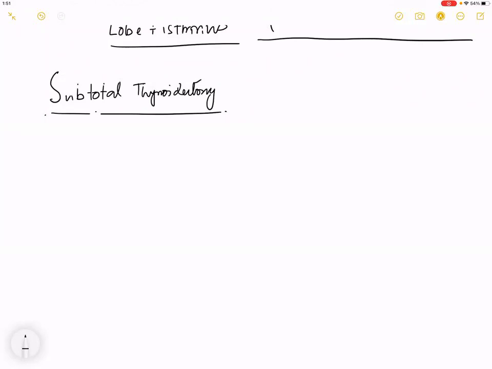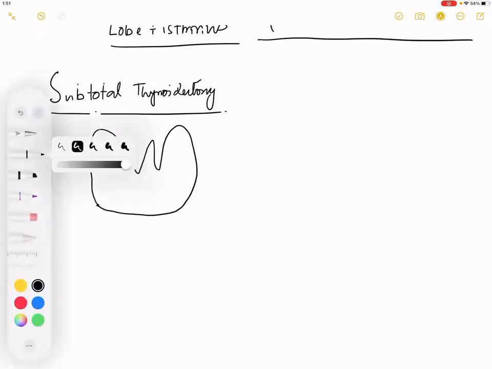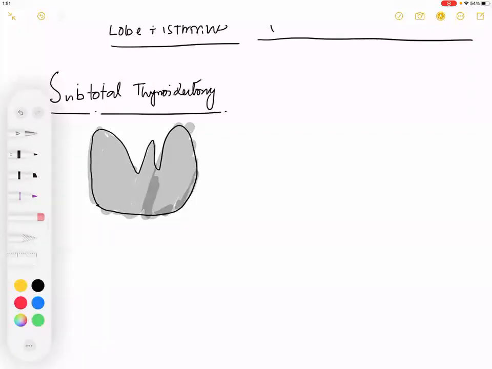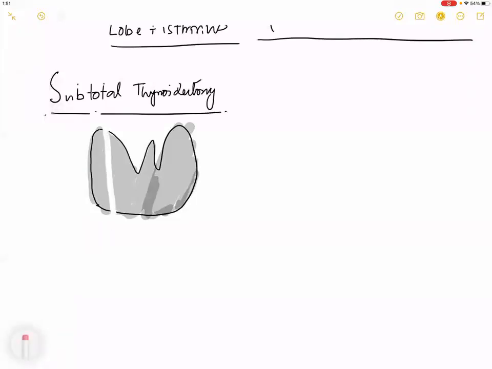Understand the procedure. Subtotal thyroidectomy, I will shade this one so that you understand this procedure better. I am not good at drawing, so please forgive my baby-like drawing. So what is subtotal thyroidectomy? I have removed half of one lobe, and I have removed the rest of the gland. Okay. Have I made you understand till this point?